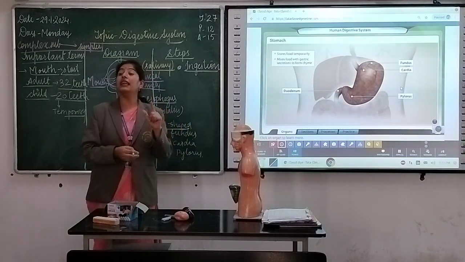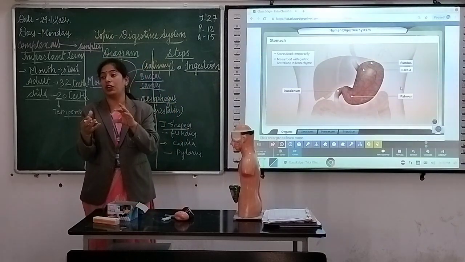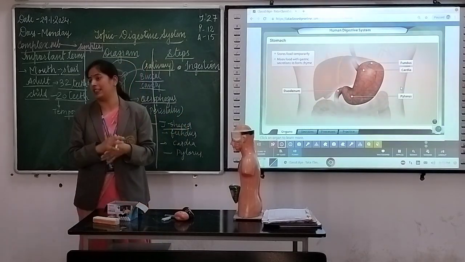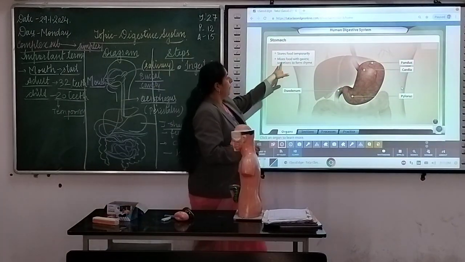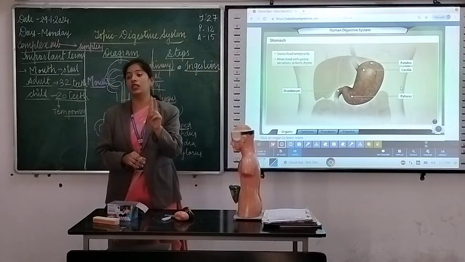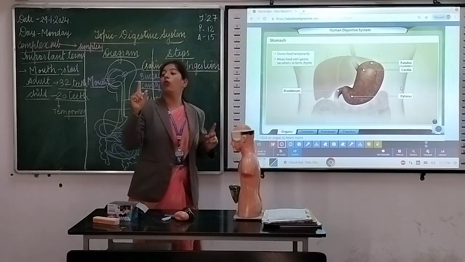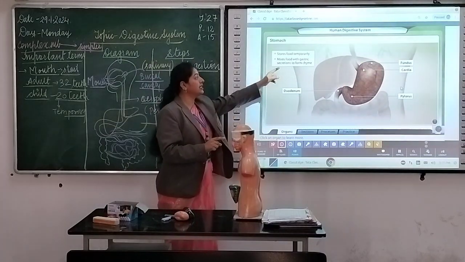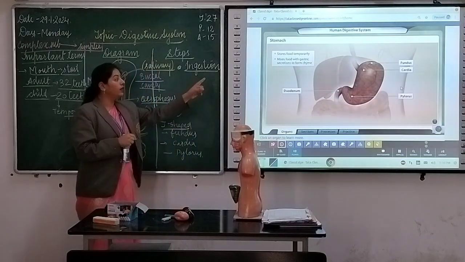You students have studied acids and bases in class 7. The reaction is converted into salt and water. This reaction is known as what? Neutralization reaction. Is it clear? Now just see: it mixes food with gastric secretion to form chyme. So two things we have studied: first is bolus, the partially digested food, and second is chyme.